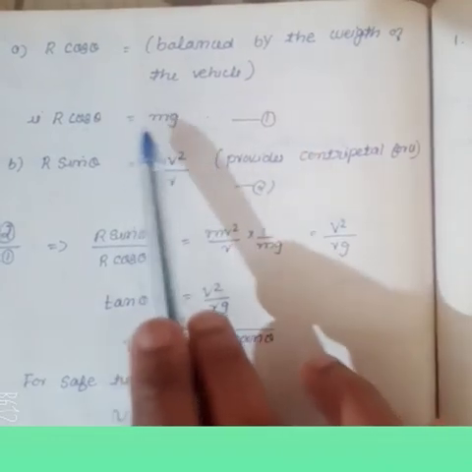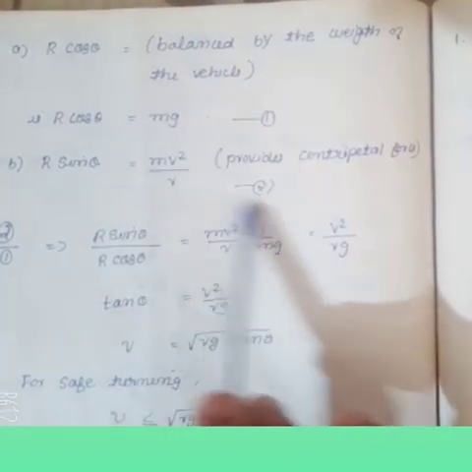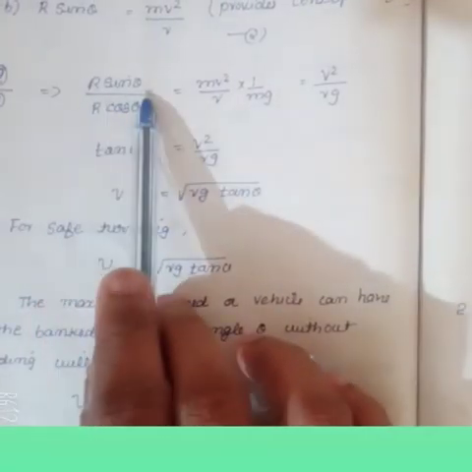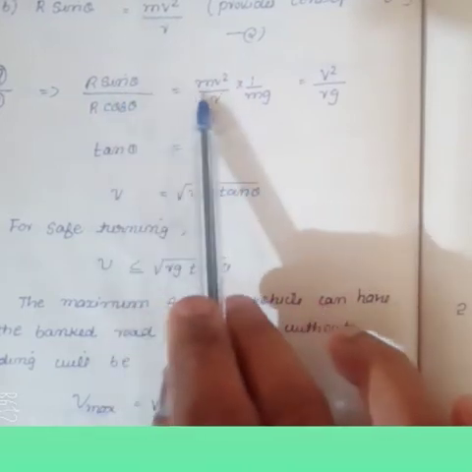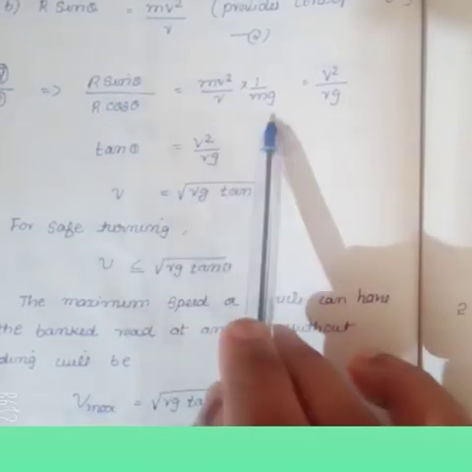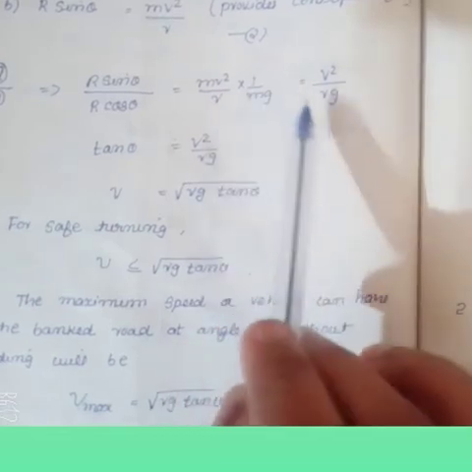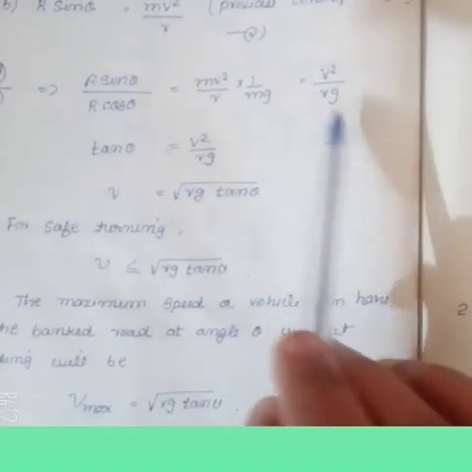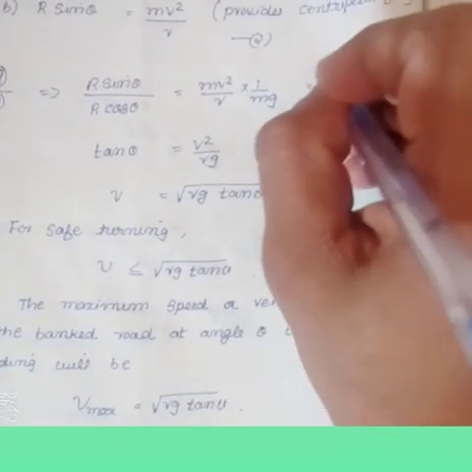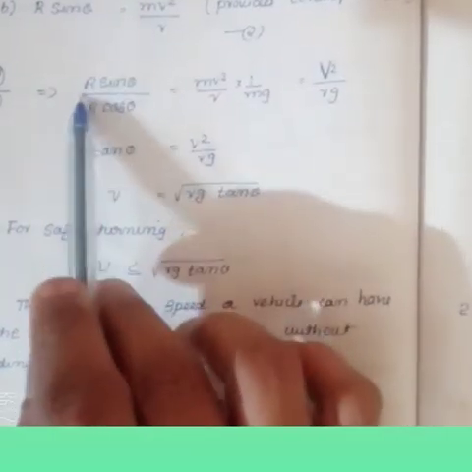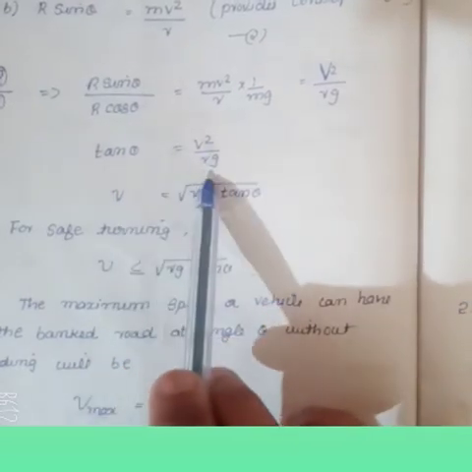Then you have to write, this one is equation number 1 and this is equation number 2. Then divide these two equations, that is 2 divided by 1. So R sin theta by R cos theta is equal to mv square by r, all divided by mg, which is equal to v square divided by rg. Here r cancels. So tan theta is equal to v square divided by rg.